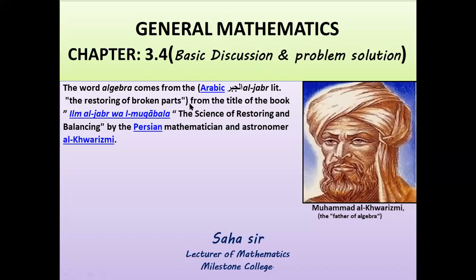Actually, the word algebra comes from the Arabic al-jabr, the restoring of broken parts, from the title of the book Al-Jabr wal-Muqabala, the science of restoring and balancing, by the Persian mathematician and astronomer Al-Khwarizmi. So Muhammad Al-Khwarizmi is the father of algebra.